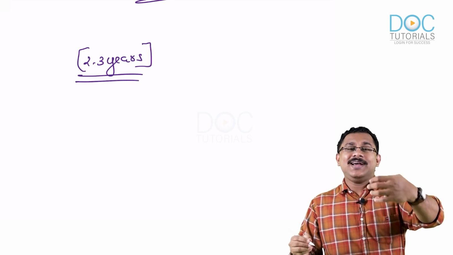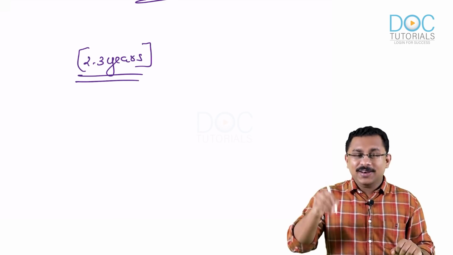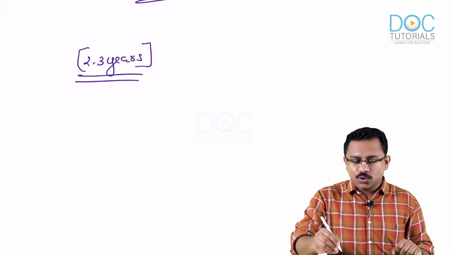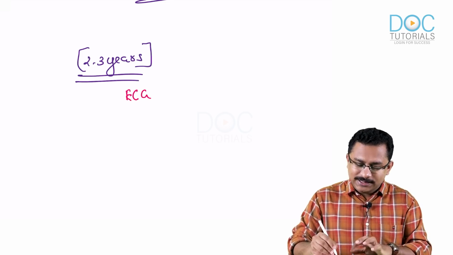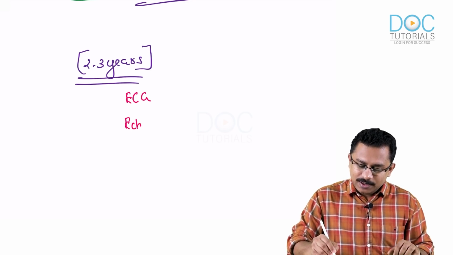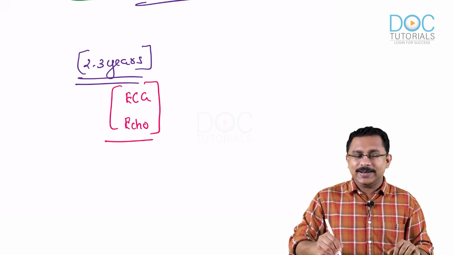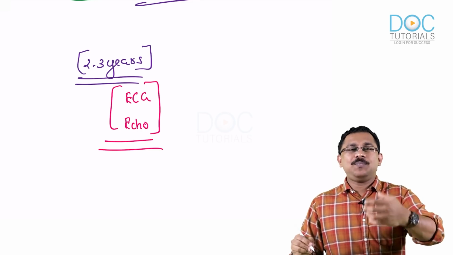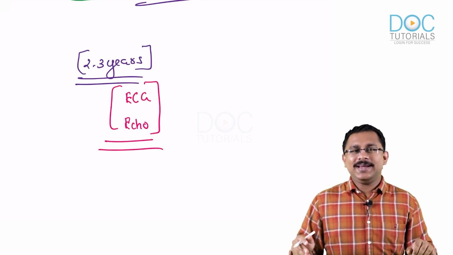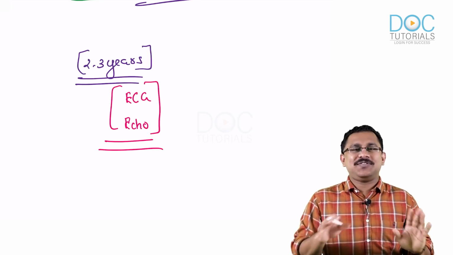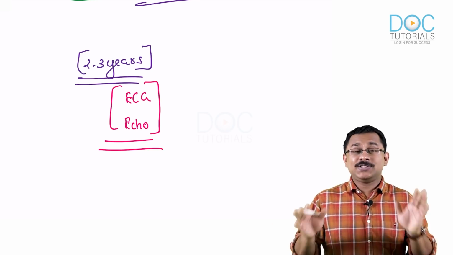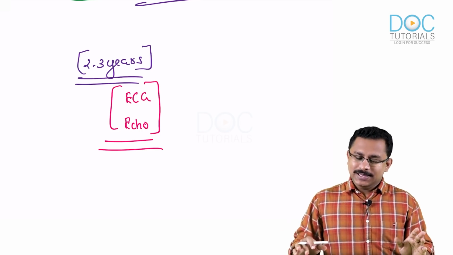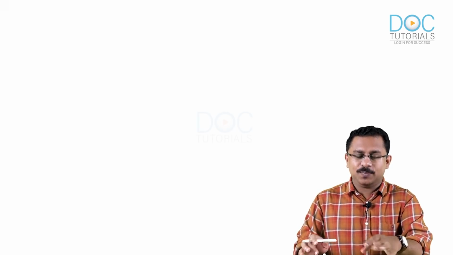So every 2 to 3 years minimum, you must have a follow-up visit. At each visit, I will check your ECG and your echo, and you have to periodically monitor him. If he develops any symptoms, then you have to go back to the medical management. Otherwise, you keep on following. But it is very important to keep the follow-up. So that is how you will manage patients with hypertrophic cardiomyopathy.